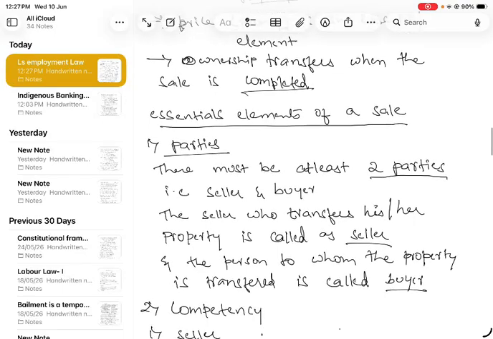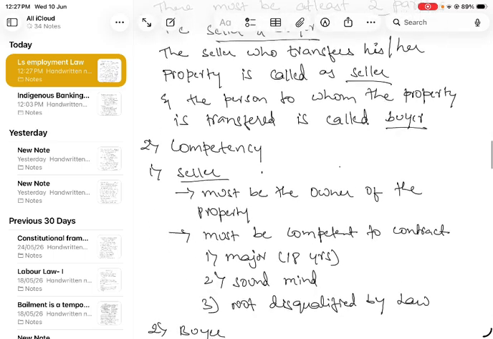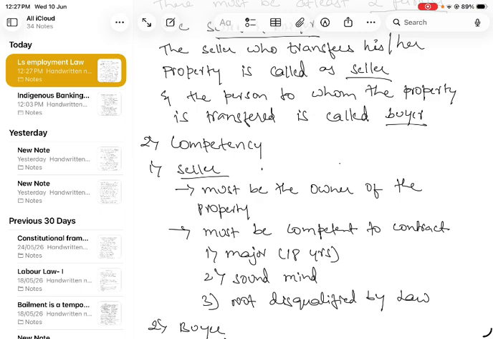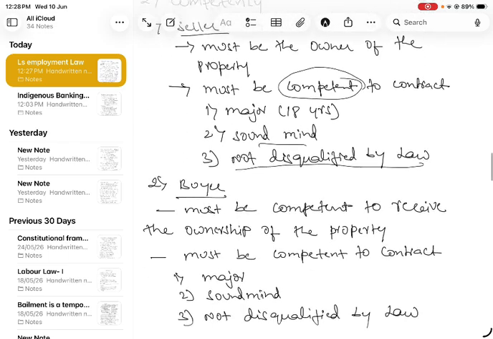Next is the essential elements of a sale. So we have two parties, seller and buyer. The seller, who transfers his property, is called the seller. The buyer, the person to whom the property is transferred, the person who purchased, is called the buyer. And we have competency. The seller must be the owner, because he is selling the property, so make sure that the property belongs to him or her. They must be owner of the property, and they should be competent, that is 18 years, sound mind, not disqualified by law.